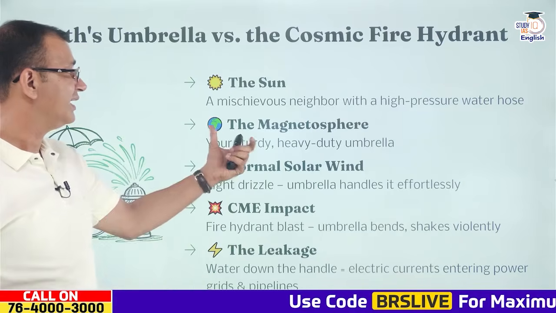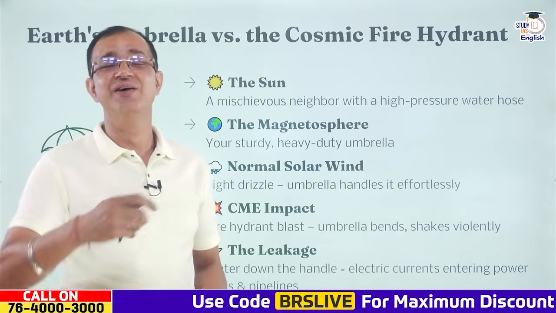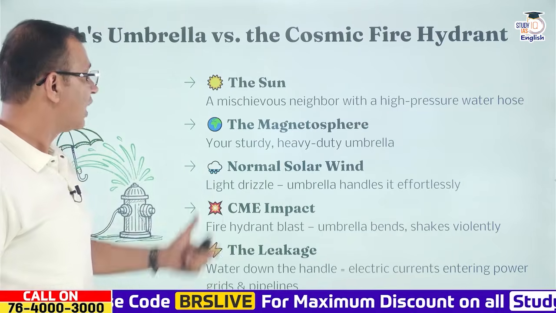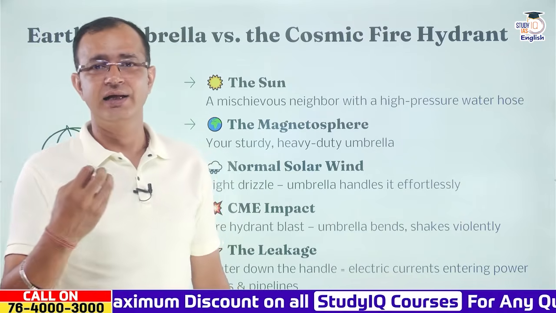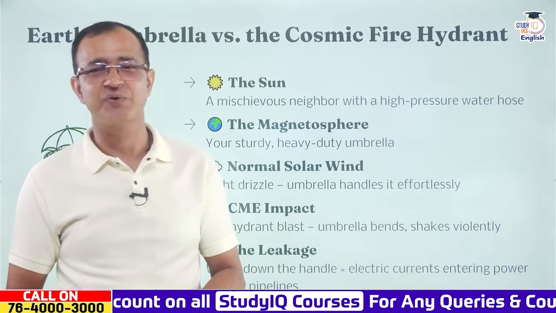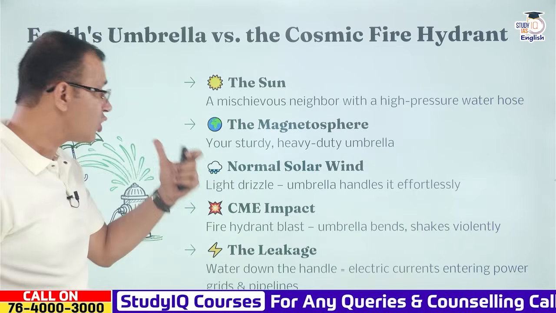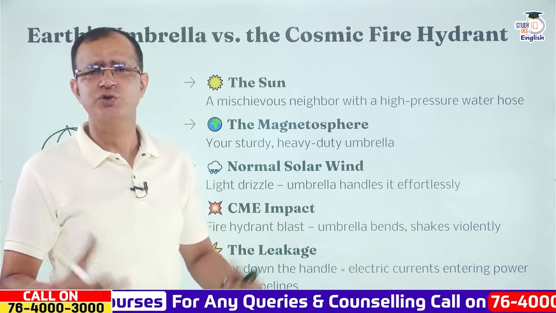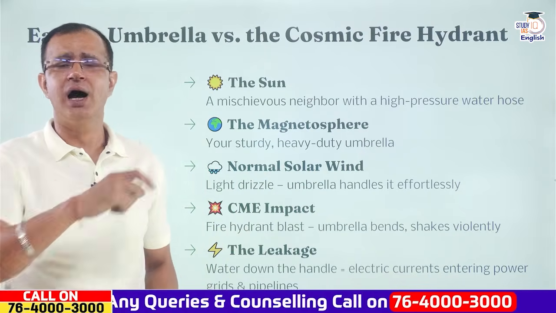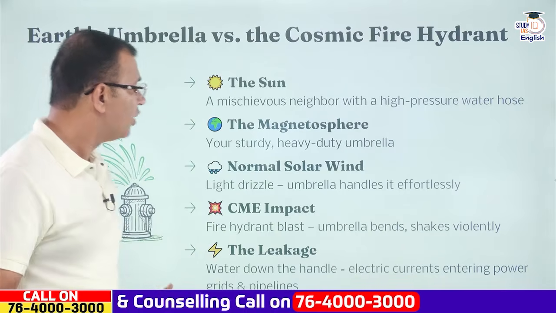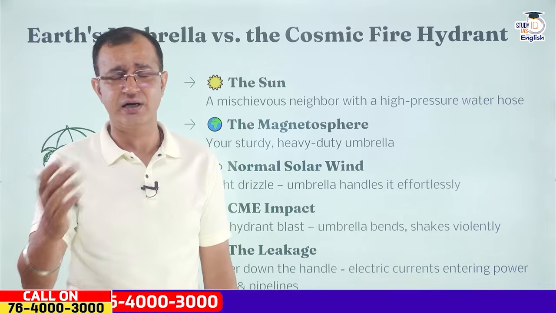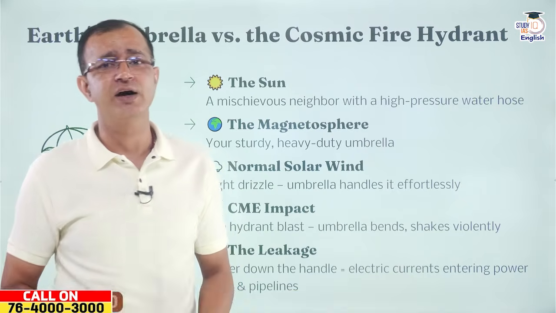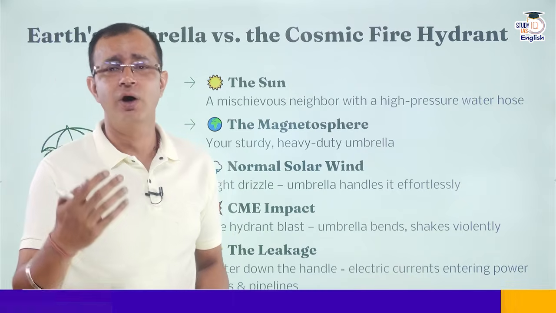Now what happens is that the Earth has the magnetosphere. This magnetosphere is basically the sturdy umbrella that the Earth has. Then comes the normal solar wind. When the normal solar wind is there, the Earth is not impacted that much. It is like light drizzle, and the umbrella handles it effortlessly, and there is not much effort that the magnetosphere has to make.